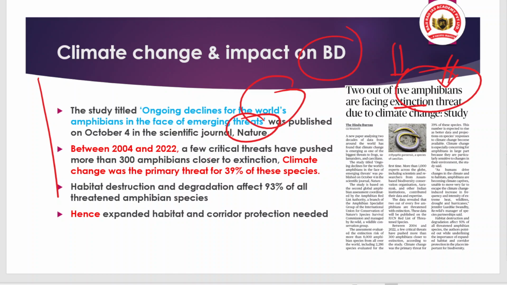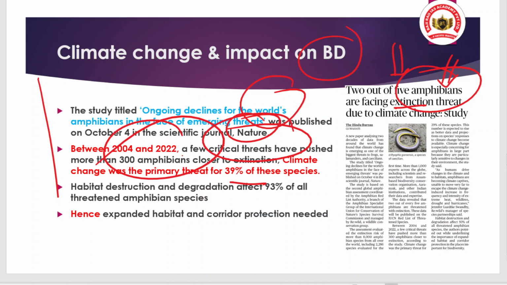And also between 2004 and 2022, a few critical threats have pushed more than 300 amphibians closer to extinction. And remember, one of the critical threats was climate change, which is also the primary threat for 39% of these species coming under extinction.